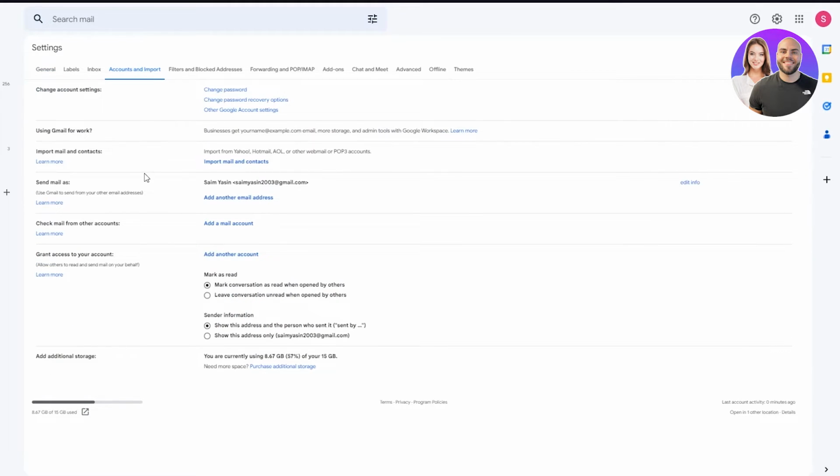Now, once you go to accounts and import, you're going to see all of these: change account settings, using Gmail for work, import mail and contacts, send mail as, check mail from other accounts, grant access to your account. Now, this is the thing that we want. It's grant access to your accounts. So you're going to do that, and then you're going to do that, and then you're going to do this.